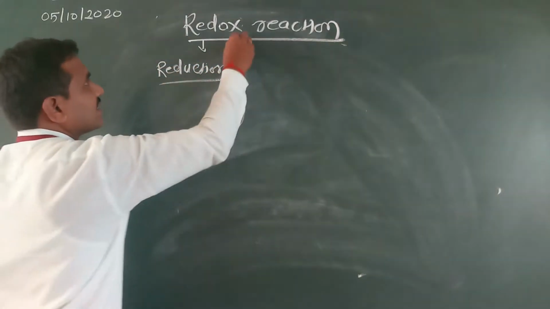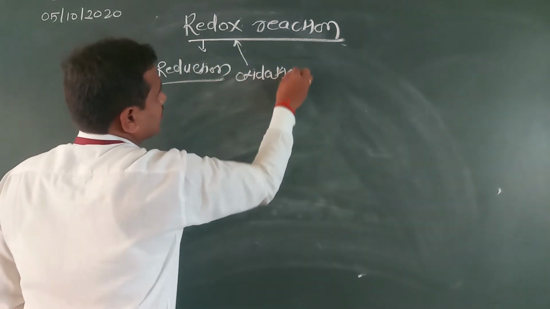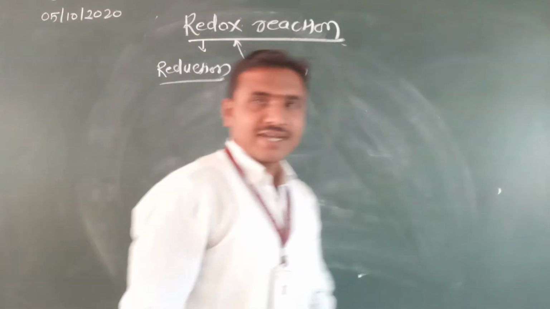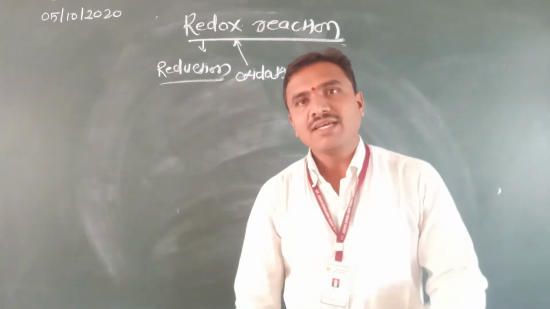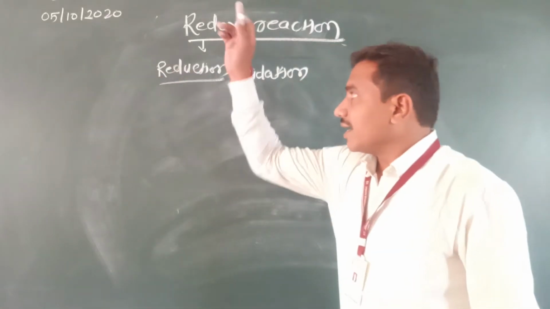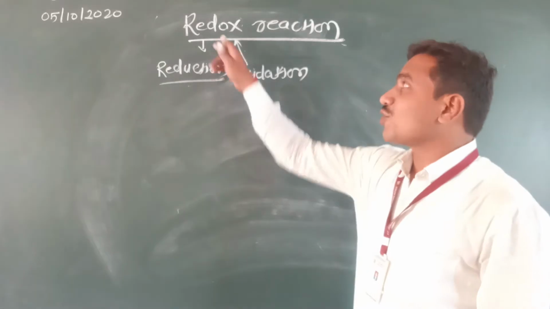Red means reduction and ox means oxidation. So what is the definition of this redox reaction? The reaction in which reduction and oxidation take place simultaneously is called redox reaction.